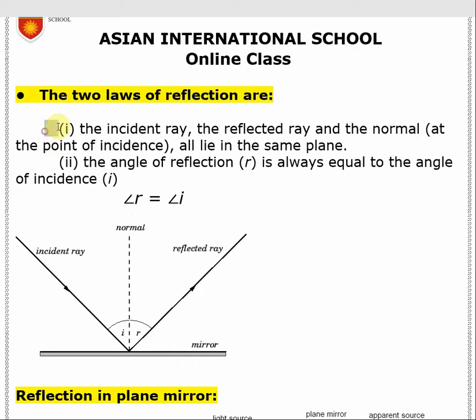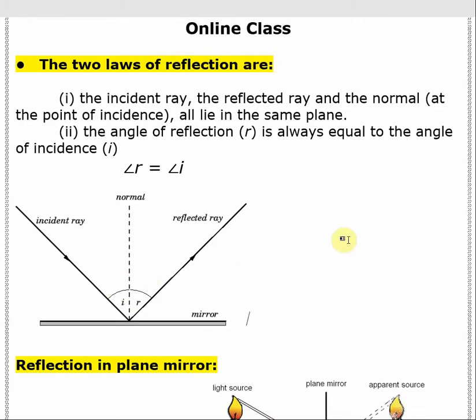This is the first law. The first law says that all lie on the same plane. And the second says that the angle of reflection is always equal to the angle of incidence. That means angle i equals angle r. Always keep in mind that the angle of incidence and the angle of reflection are always measured with respect to the normal. Do not measure the angle of incidence with the plane, that is wrong. Angle of incidence and angle of reflection are always measured with respect to the normal, that means this angle and this angle. Okay.